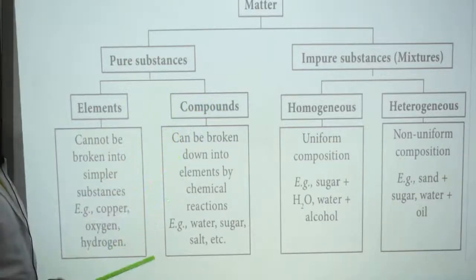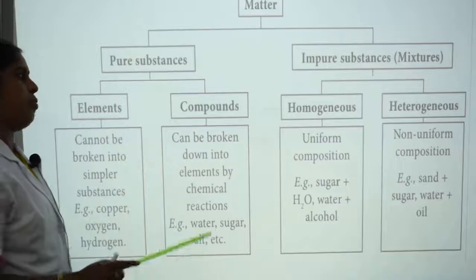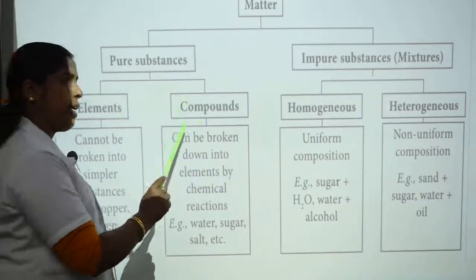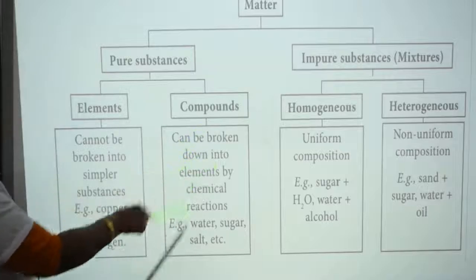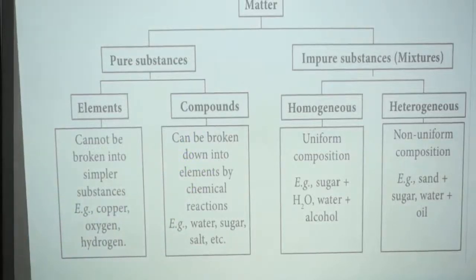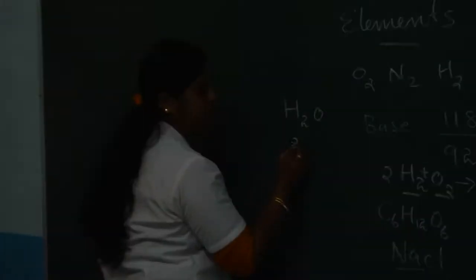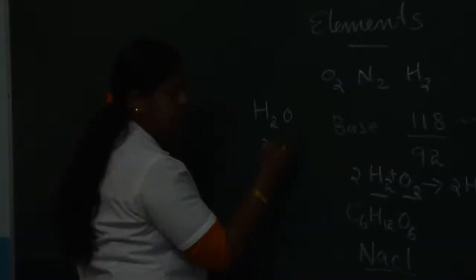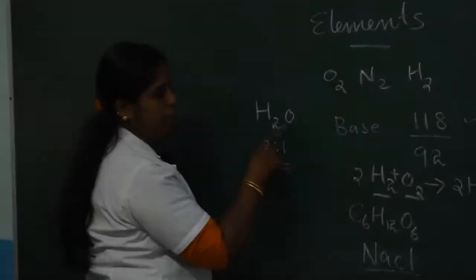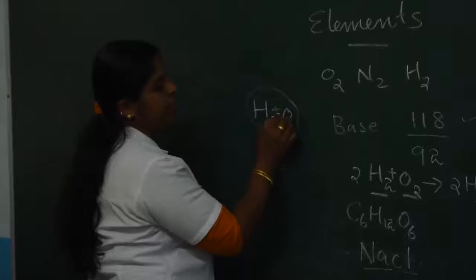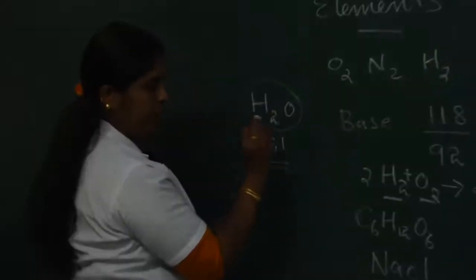Next, compounds. Elements combine in a fixed ratio to form compounds. The formation of a compound is a chemical reaction. Only in a fixed ratio are compounds formed. For example, consider the water molecule H2O. Here 2 hydrogen combine with 1 oxygen, so the ratio in water formation is 2:1. Hydrogen and oxygen react chemically to form water.